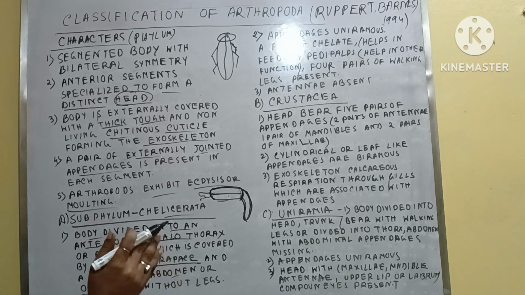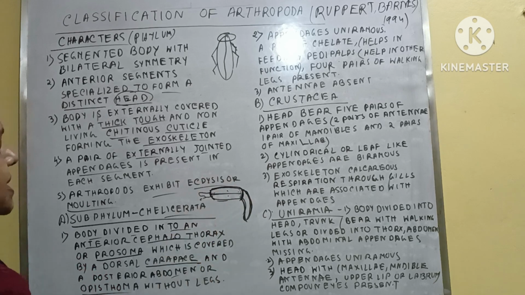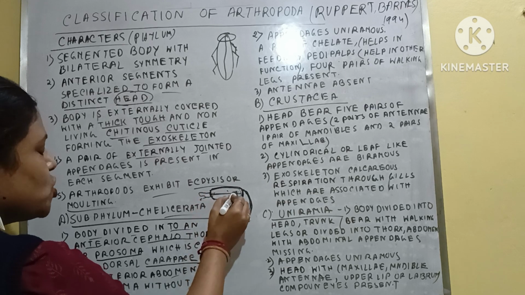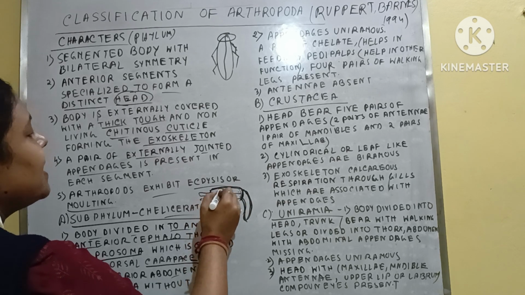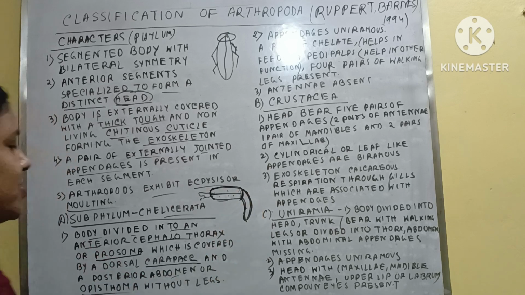That means the body is divided into two parts, one is prosoma and the second one is opisthosoma. Clear? In prosoma there are the head and thoracic region, and in opisthosoma there is only the abdominal region.